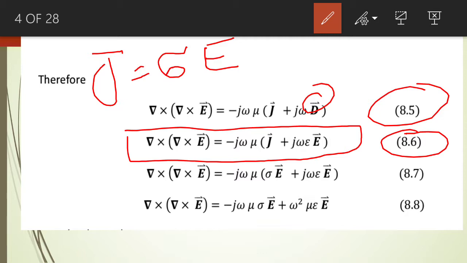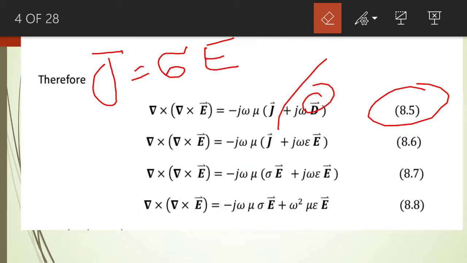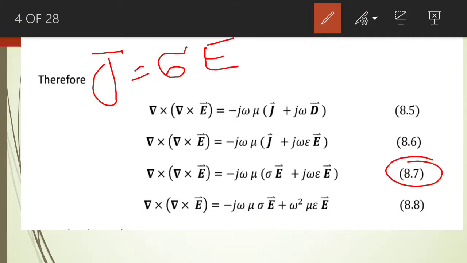So let us put the value of J in equation number 8.6. If we put the value of J in equation number 8.6, we obtain equation number 8.7. So we just put the value of J, which is the conductivity multiplied by the electric field intensity. That's the only difference between equation number 8.6 and equation number 8.7.